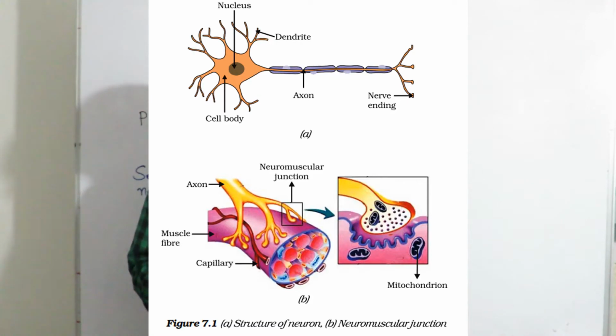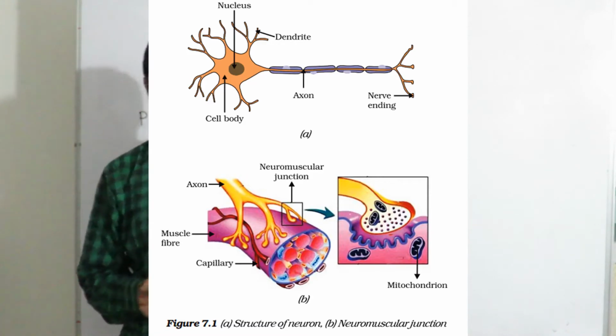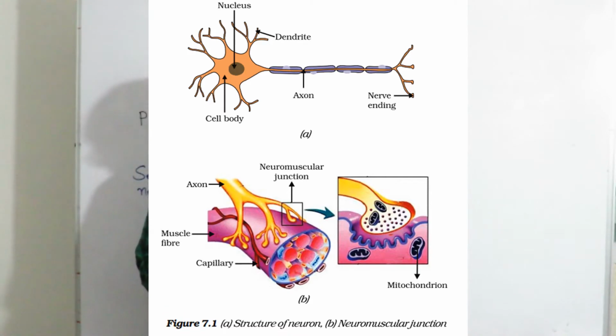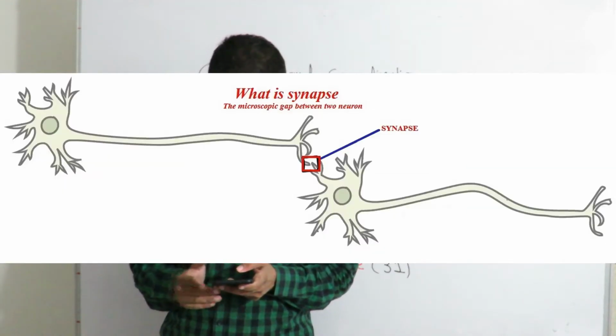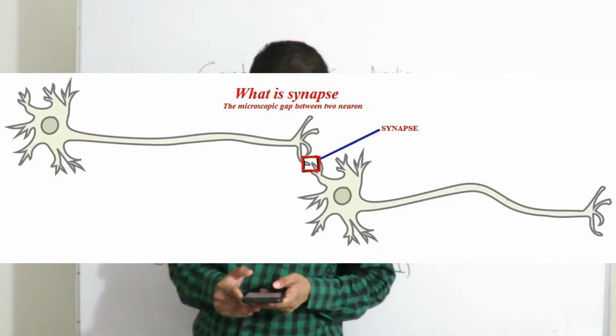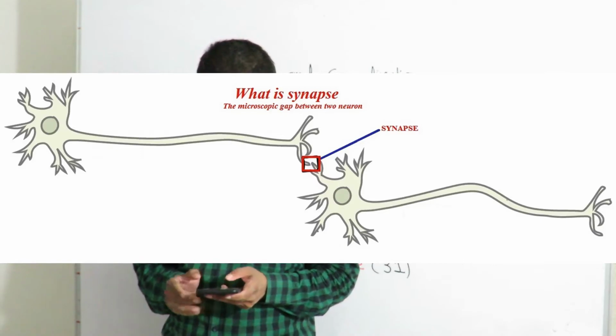In diagram B, that is neuromuscular junction, you can see that a neuromuscular junction is shown in the magnified diagram. The gap between two nerve cells is known as synapse. Friends, when you can see in diagram A, one nerve cell is shown. After the nerve ending spreads some chemicals, these chemicals will reach the next nerve cell. There is no physical connection between these two, and this connection is known as synapse.